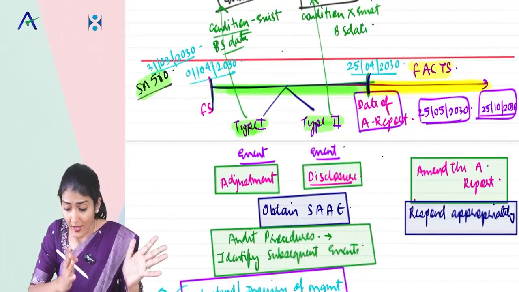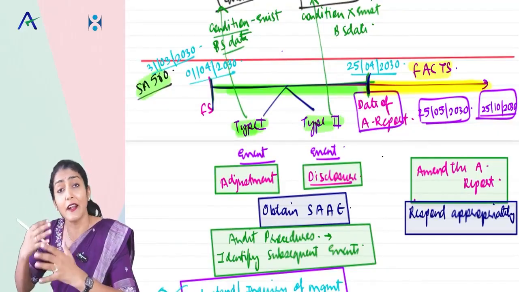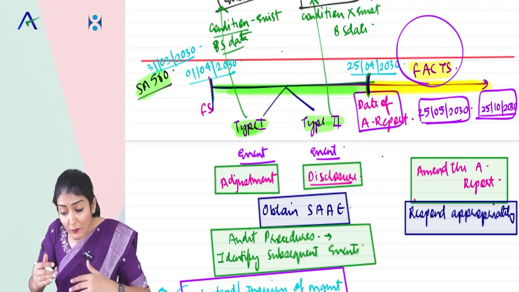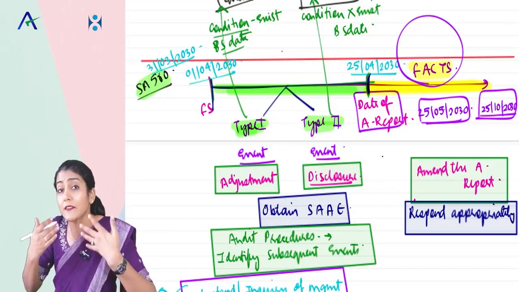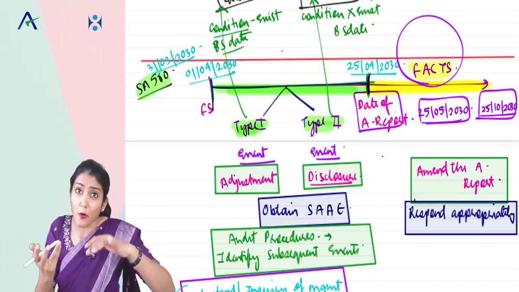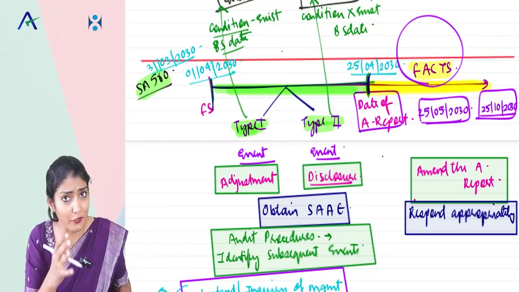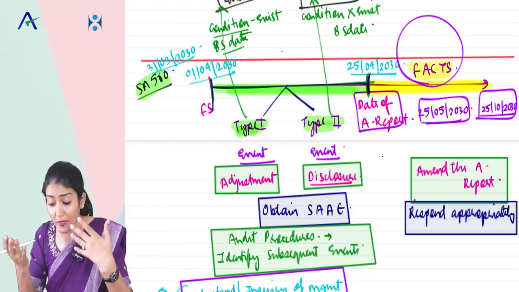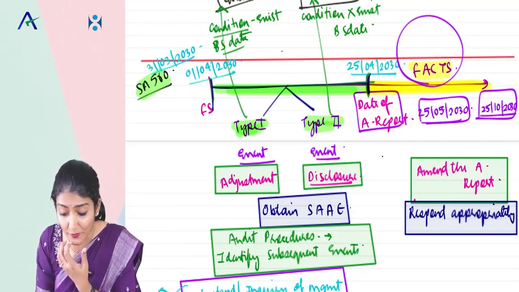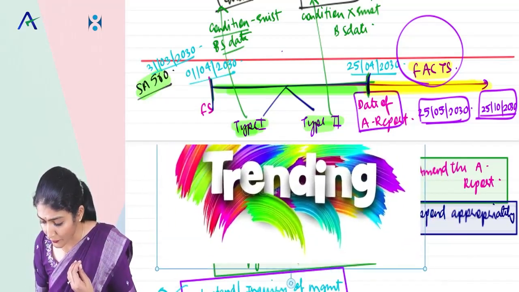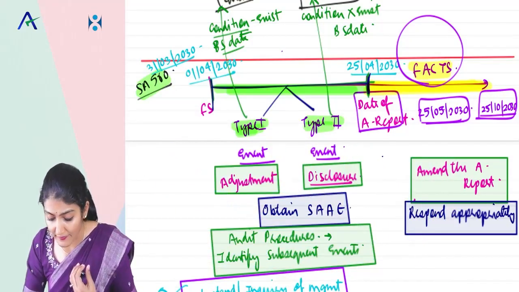This is part 1. And now coming to the discussion regarding part 2, which is regarding the facts that become known to the auditor after the date of the auditor's report. Had they been known to the auditor on or before the date of the audit report, it would have caused the auditor to amend the audit report. And for these facts, what do you need to do as the auditor? You need to respond appropriately. This topic is very, very trending in the exam.